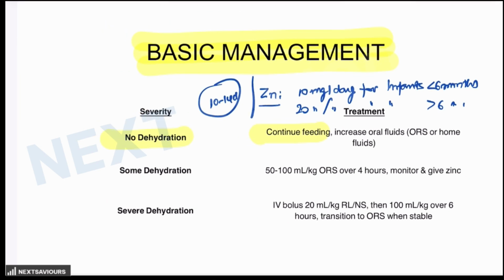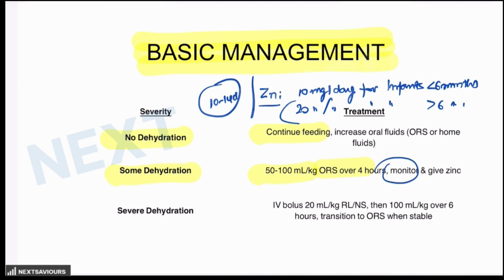In some dehydration, once you have identified that the question is based on some dehydration, then the treatment is obviously oral rehydration therapy. That is oral rehydration solution as per WHO guidelines. The first thing that you have to initiate is 50 to 100 ml per kg over 4 hours of ORS given in small frequent sips along with the zinc supplementation. As you know, it will be 20 milligram per day for the period of 10 to 14 days, and you have to reassess the patient after 4 hours.